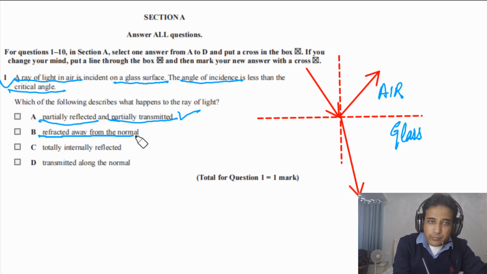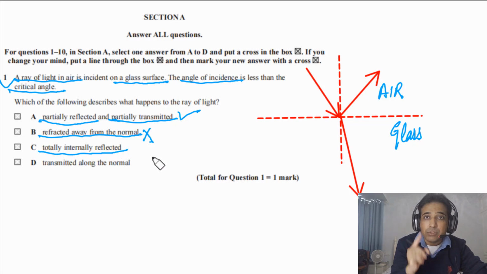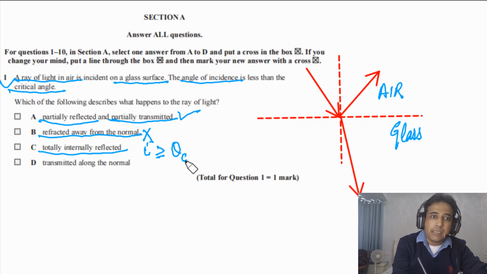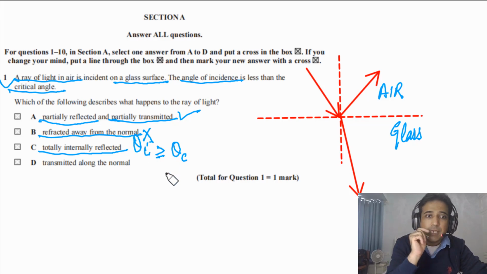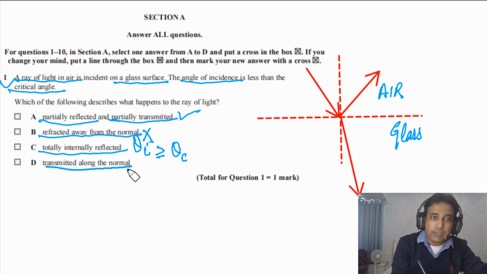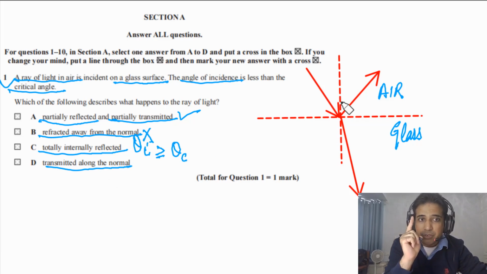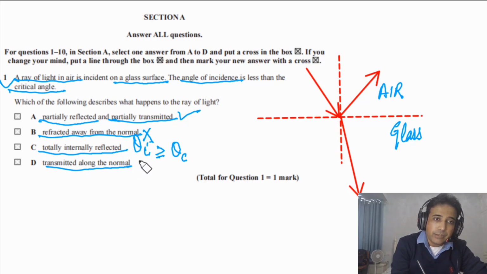Refracted away from the normal, this is incorrect. Totally internally reflected is only possible if the angle of incidence is equal to or greater than the critical angle theta c. When theta i is greater than or equal to the critical angle, there will be total internal reflection. Transmitted along the normal is only possible if the angle of incidence is 0 degrees, so this is also incorrect. So the answer for this question is A.